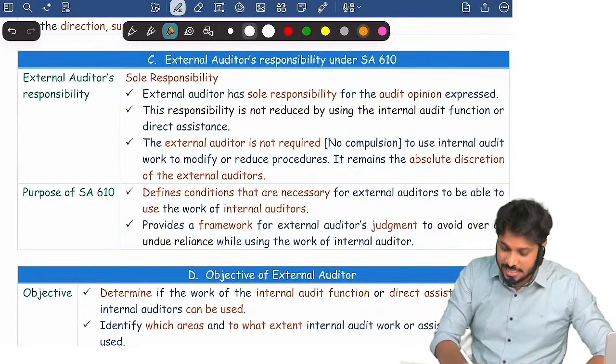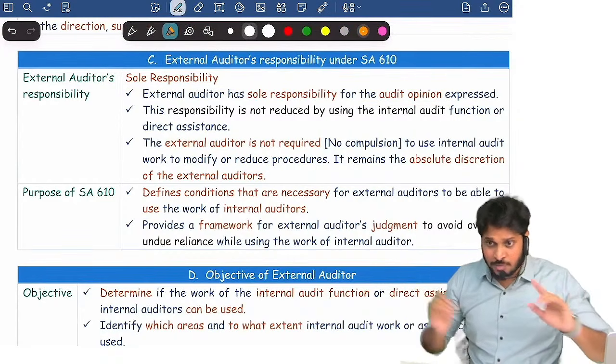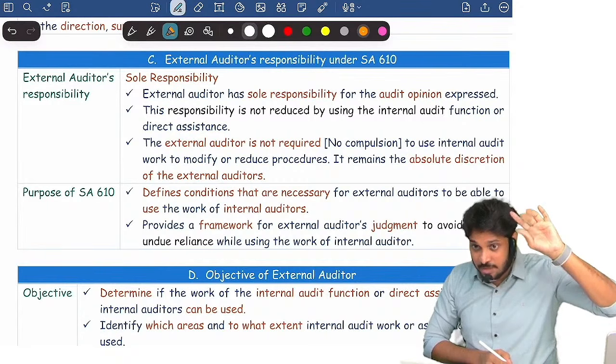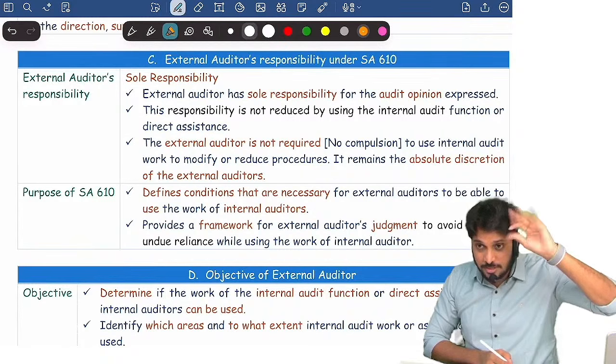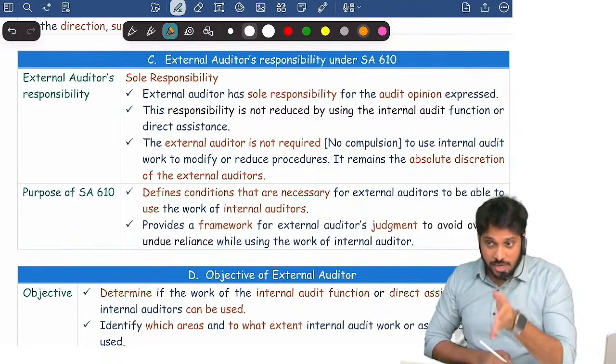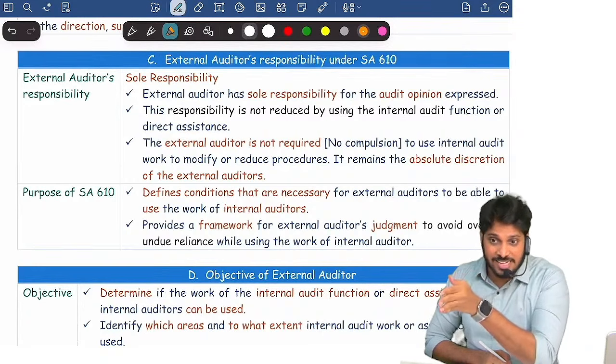The standard says you can take the help of the internal auditor. Remember, we saw branch audit. In SA 600, we discussed something about branch audit. In 706, the other matter paragraph, we discussed other auditors, branch auditors. We discussed joint audit in 299. There I told you, when joint auditors are there, responsibilities are divided.